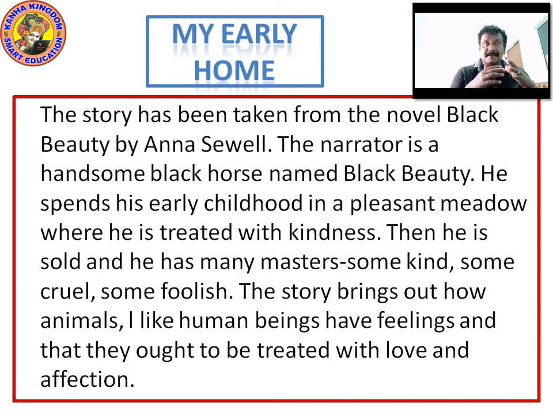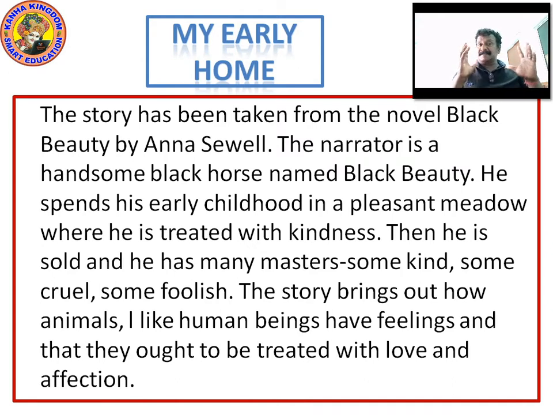When he was very young, in a pleasant meadow, where he is treated with kindness. Means the narrator black horse is telling that he spent his early childhood in a pleasant meadow, where he is treated with kindness. Then he is sold.